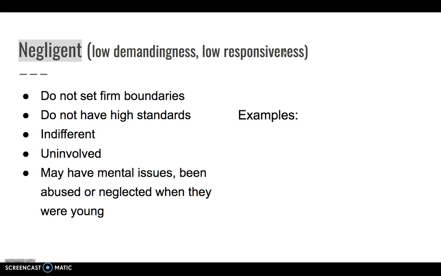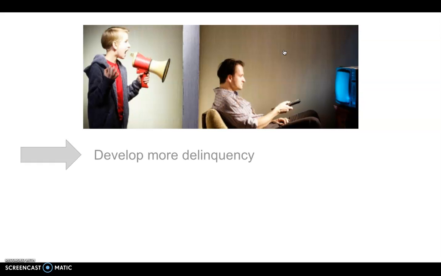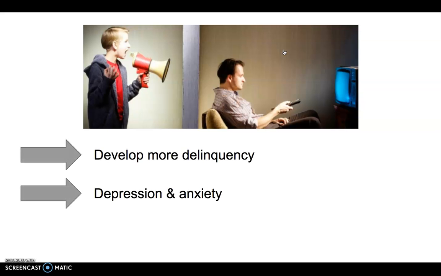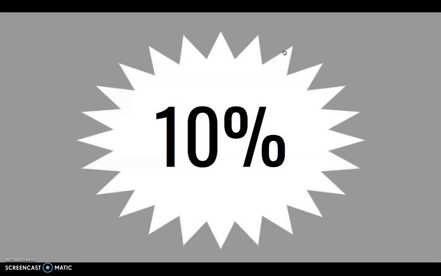Some examples of behavior from negligent parents can be when they focus on themselves more than their child, or not attending events that the child cares about. Children of negligent parents develop more delinquency, often experience more depression and anxiety. They show a lack of emotional regulation. They are impulsive and often develop mental issues. In America, 10% of parents are negligent in this way.